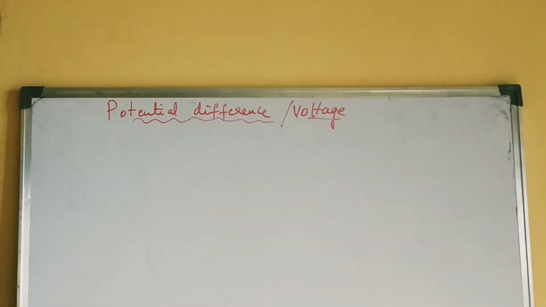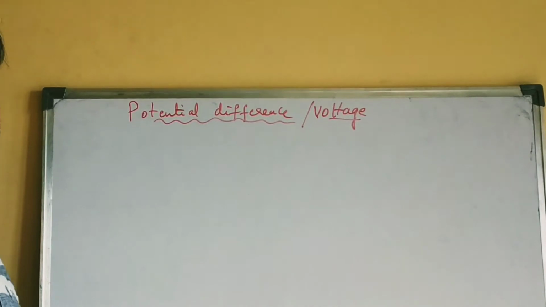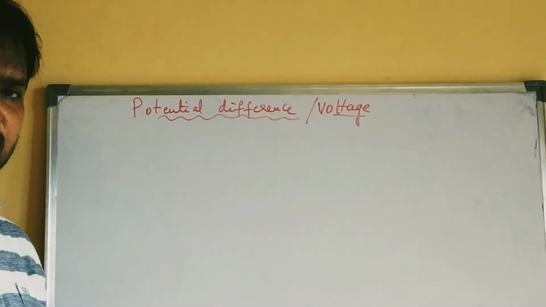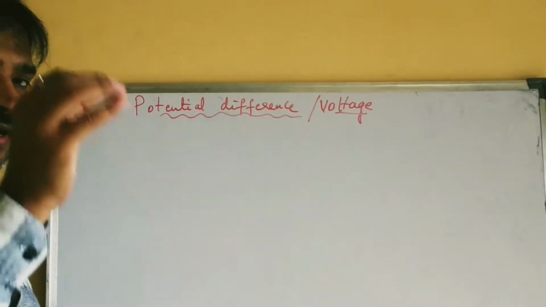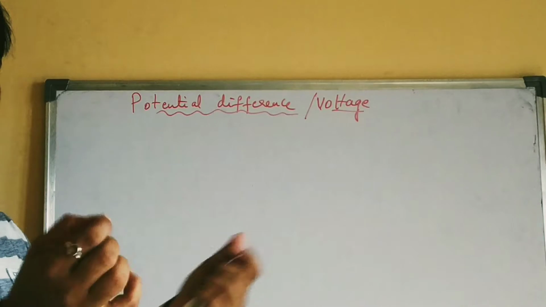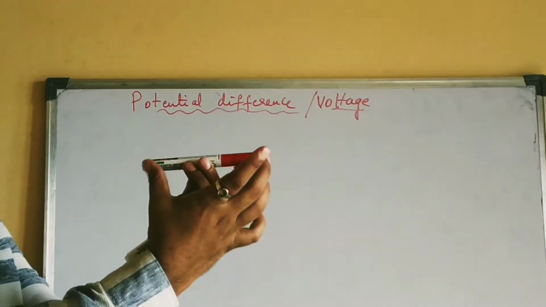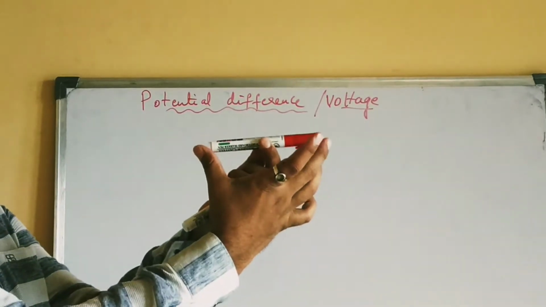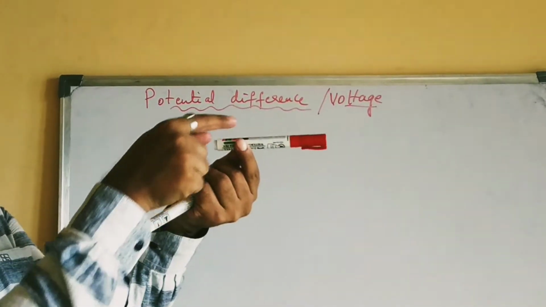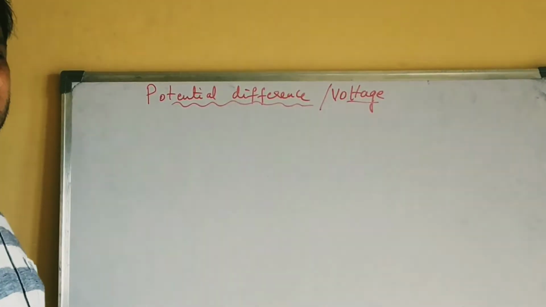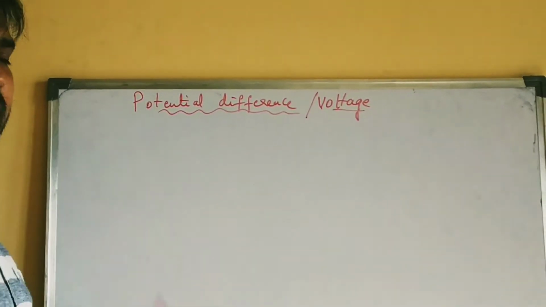Now, if a current has to flow, we say that the current flows from one end of the conductor to another end. It will not flow simply, okay? It flows only if there is potential difference between those two ends. Now this is a conductor, point A, point B. If there is potential difference between these two ends, only then can the current flow from A to B. Now I can illustrate this with a few real life examples.